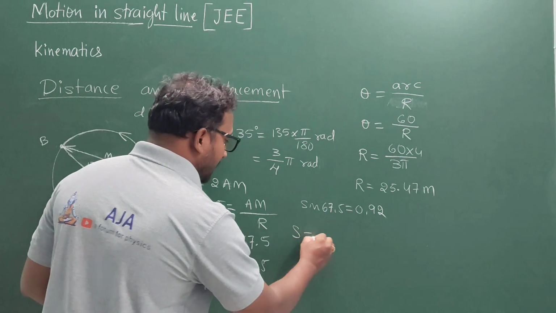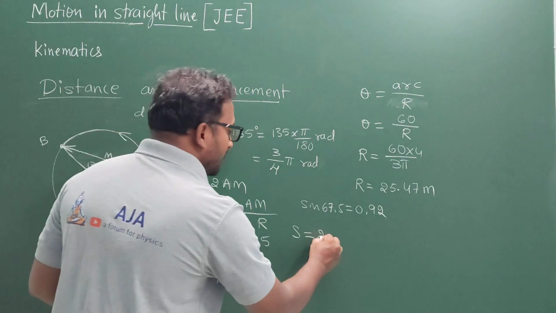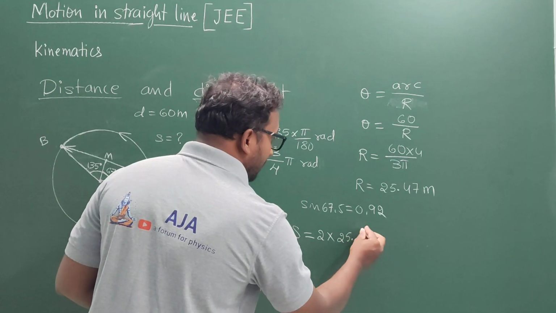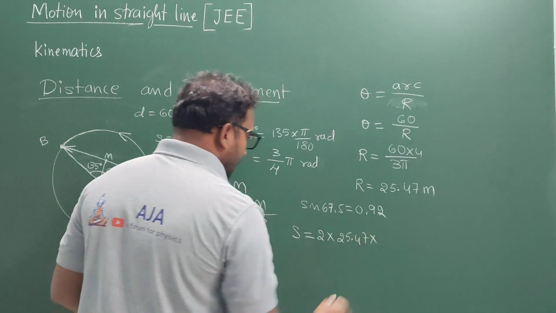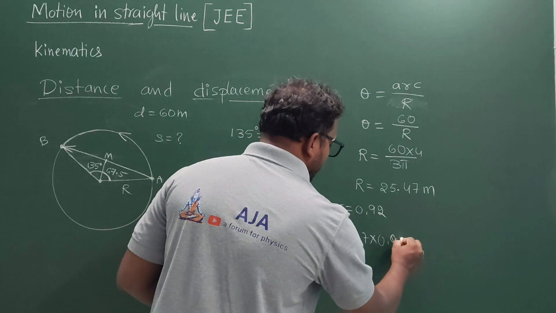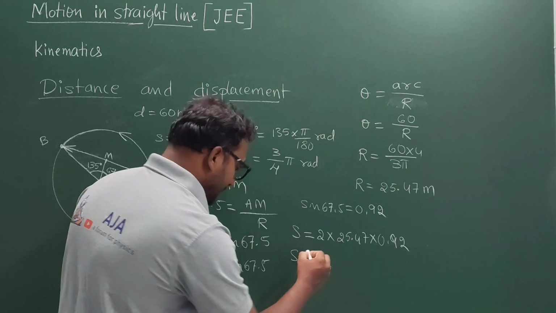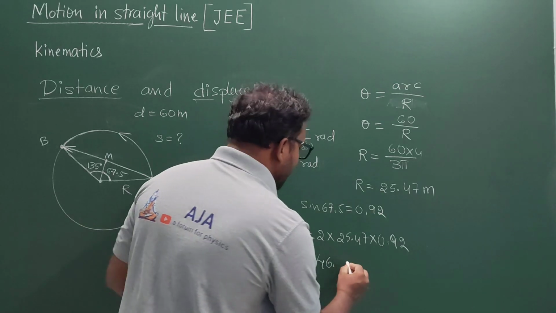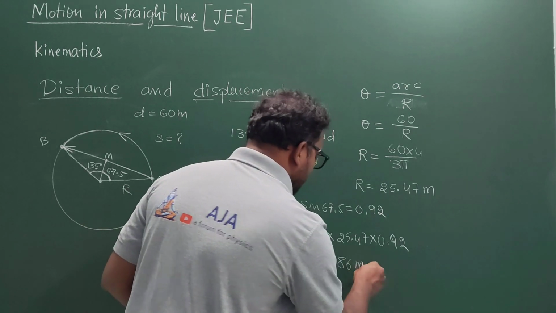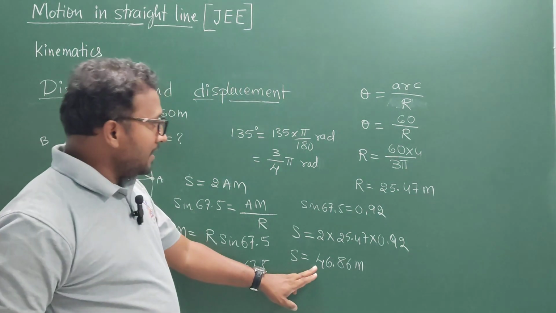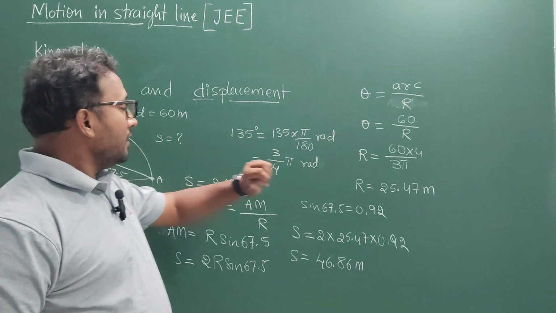Therefore we can calculate the displacement, which is 2 times R, where R is the radius 25.47, multiplied by sine 67.5, which is 0.92. So you will get the displacement as around 46.86 meters.